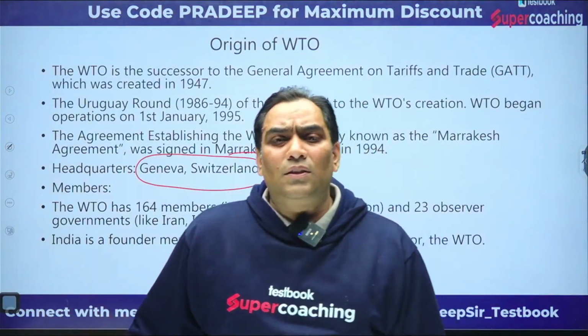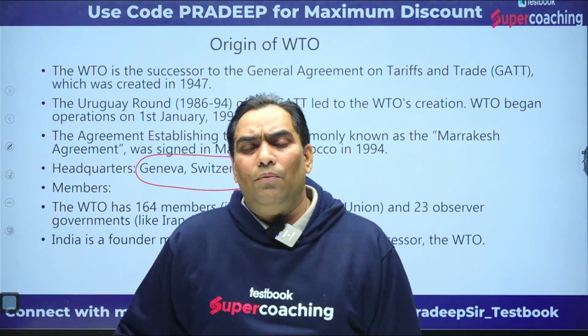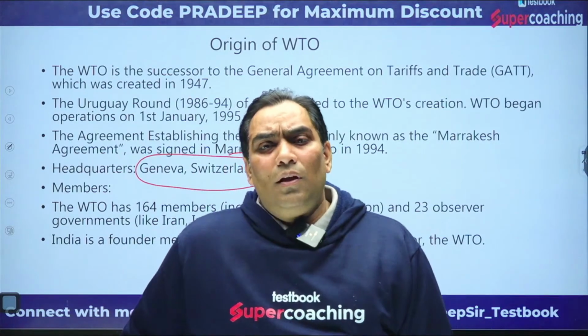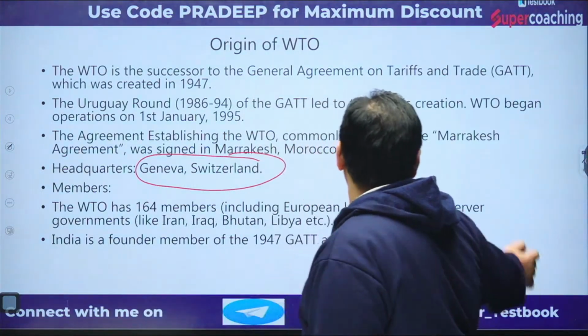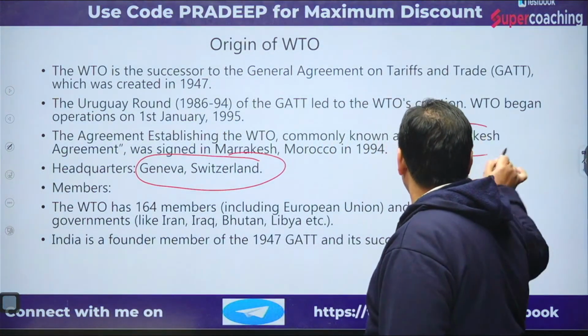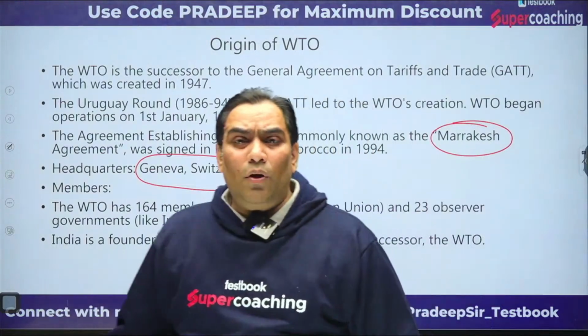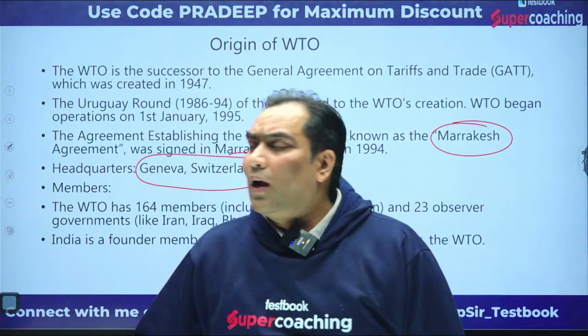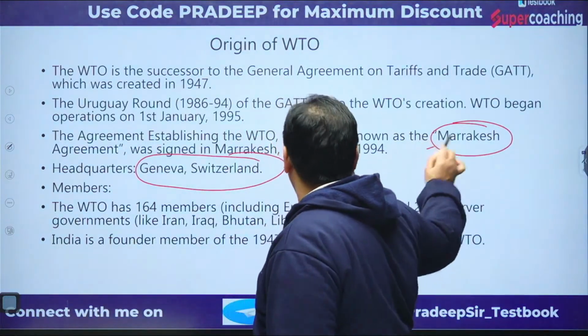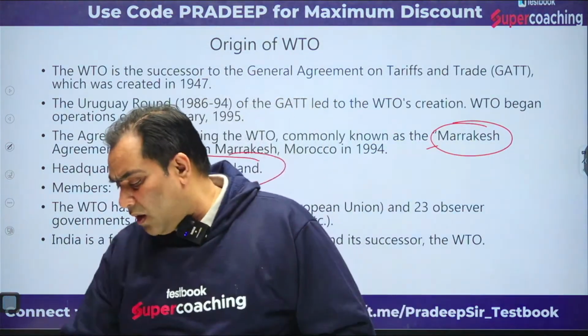That's why from 1st January 1995 the WTO came into effect, and that is under the Marrakesh Agreement, because Mr. Duncan's proposal was signed in Marrakesh. That's why it is known as the Marrakesh Agreement. So this is very clear.